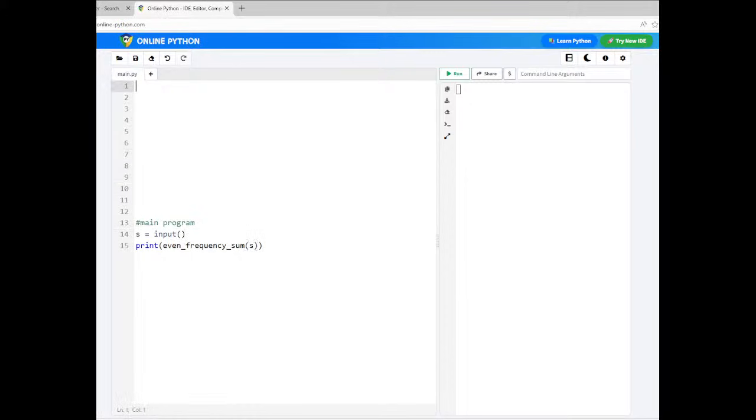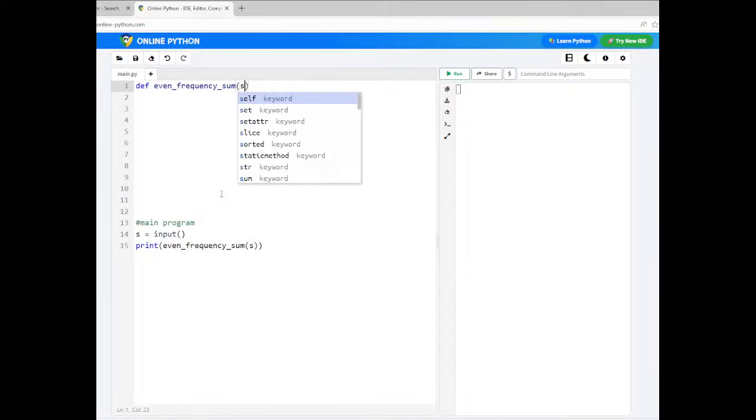And please remember, you should not print any extra character, not even a comma or full stop. Otherwise your actual output and expected output won't match. I'll show you once I complete this program what happens if you print unnecessary characters. So even frequency sum, and pass s here.